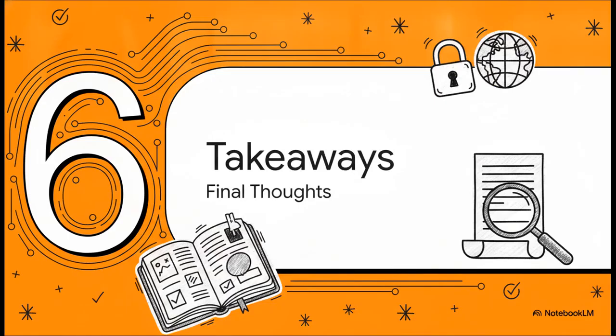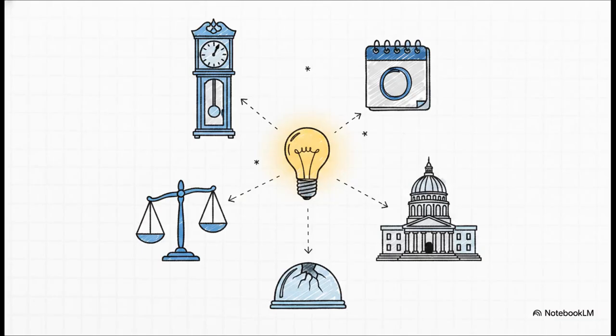Let's wrap things up. Section 6. Takeaways and final thoughts. Here are your key takeaways. 1. Article 96 is a very strict grandfather clause designed to prevent international legal chaos. 2. The absolutely vital cutoff date is May 24, 2016. 3. It only ever applies to member state international agreements, never private B2B contracts. 4. The agreement must have been lawful under pre-GDPR union law. And 5. It is highly fragile. The protection completely vanishes the very moment the agreement is amended, replaced, or revoked.